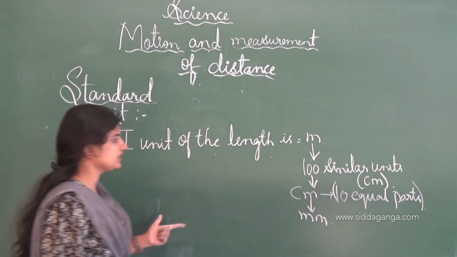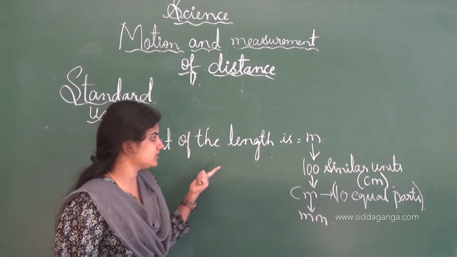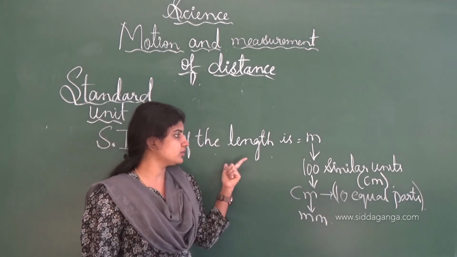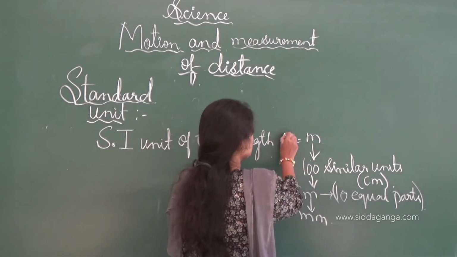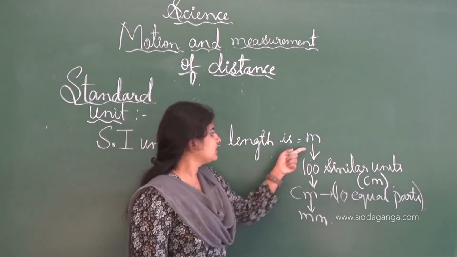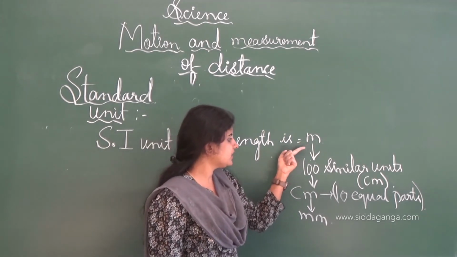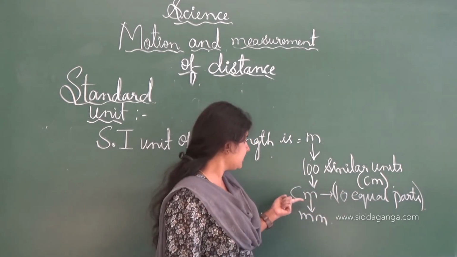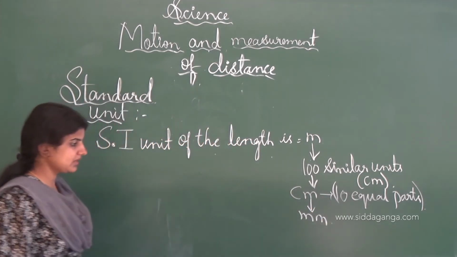See, this is how the length can be divided. Don't forget that the unit of length is the meter, which is written in small letter. If you write it in capital, it is the wrong method. So the meter is nothing but the unit of length, and the meter has 100 similar units known as the centimeter, and each centimeter has 10 equal parts known as the millimeter.